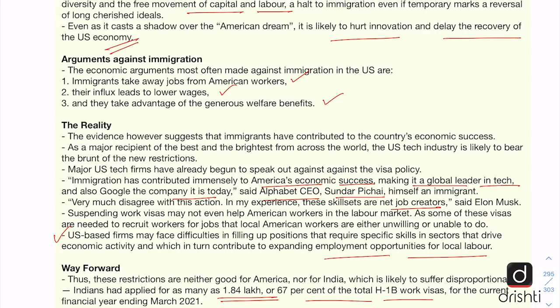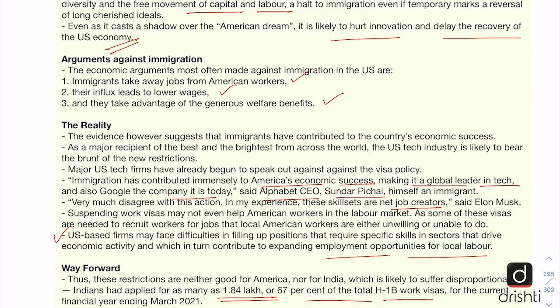And because of this, India has a lot of stake in such decisions taken by the US government. And the Indian government must have a dialogue with the US government and impress upon it to institutionalize the immigrant relationship, and by asking the US government to keep its immigrant policies stable and consistent.